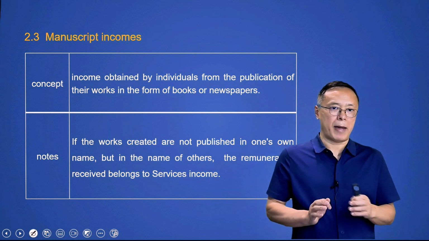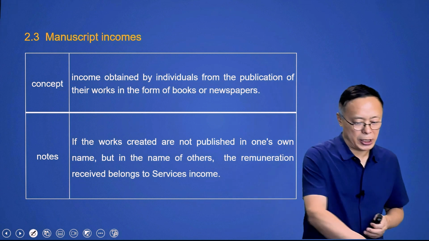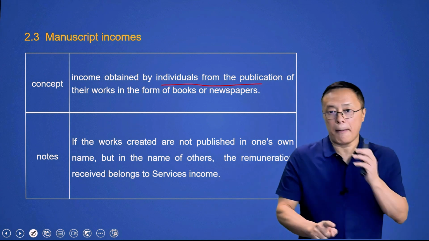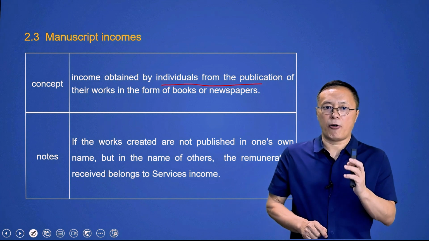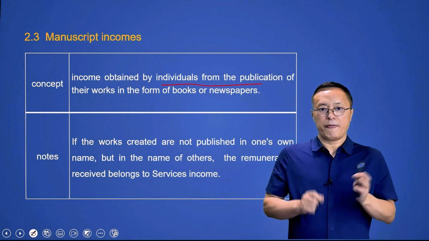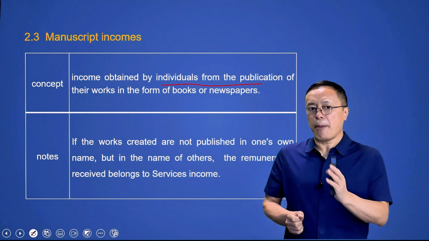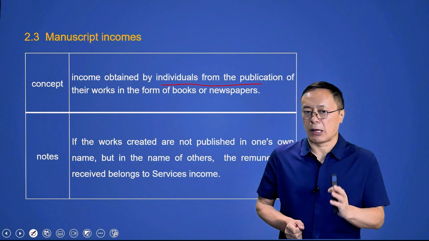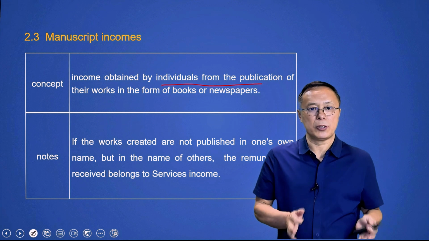Now, let's look at the third type, manuscript incomes. Manuscript incomes are obtained by individuals from the publication of their works in the form of books or newspapers. We need to pay attention here that remuneration from non-public publications does not count as manuscript incomes.